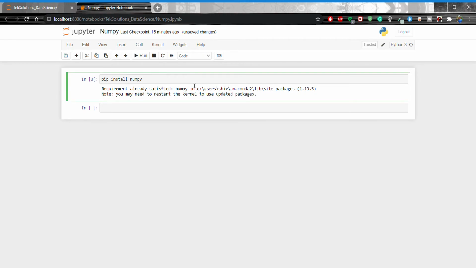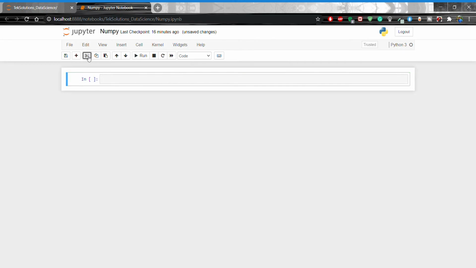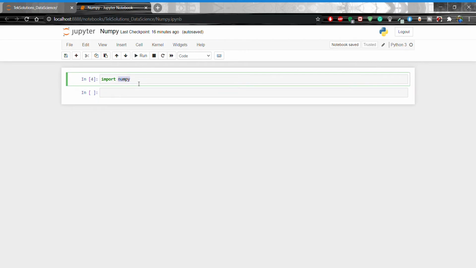Okay, when you run it in your system, you will get different output. Now NumPy is installed in your Python library packages. Now what are we going to do? We are going to import NumPy. Once NumPy is installed, import it in your application by adding the import command: import numpy. And when you run it, you will not get any error. That means NumPy is there in your Python library. Now NumPy is imported and ready to use.